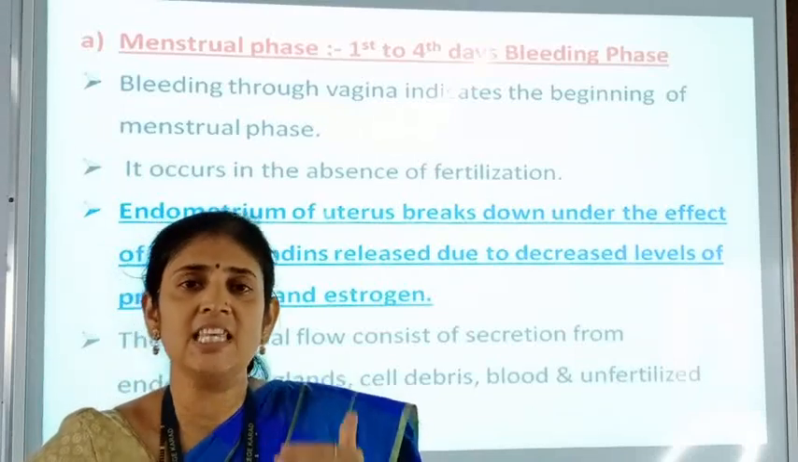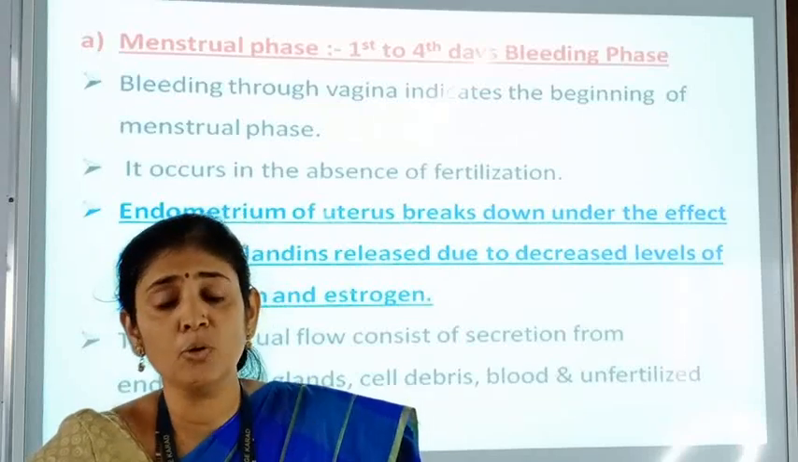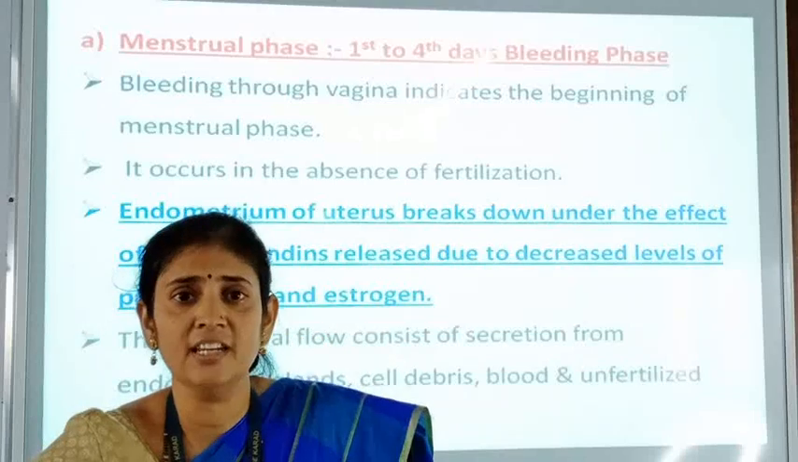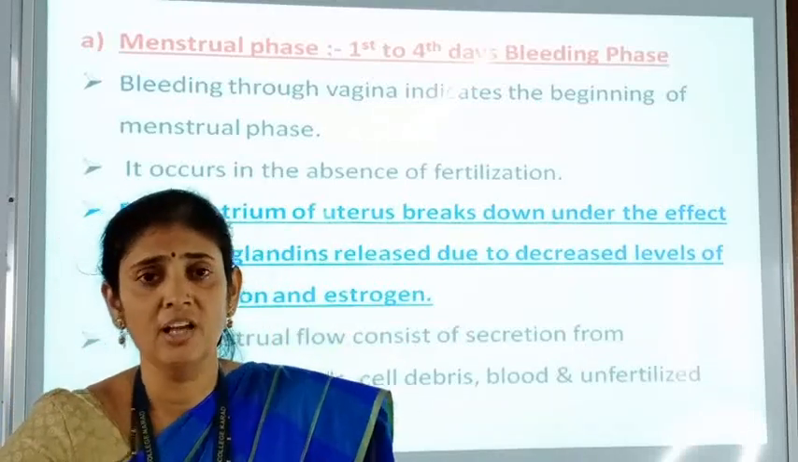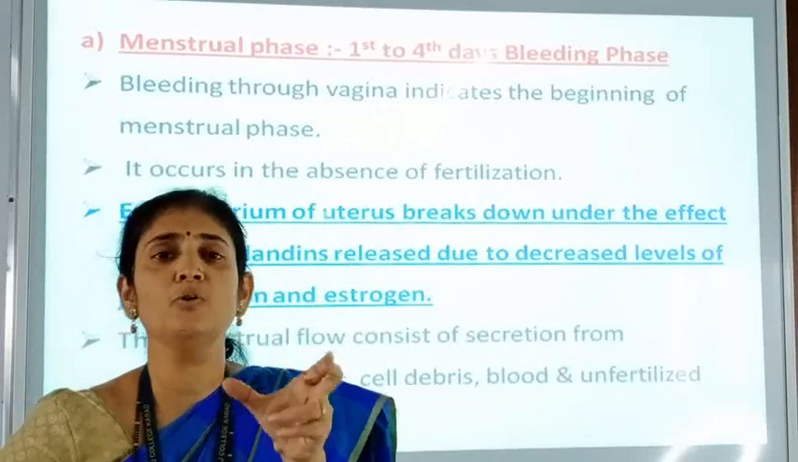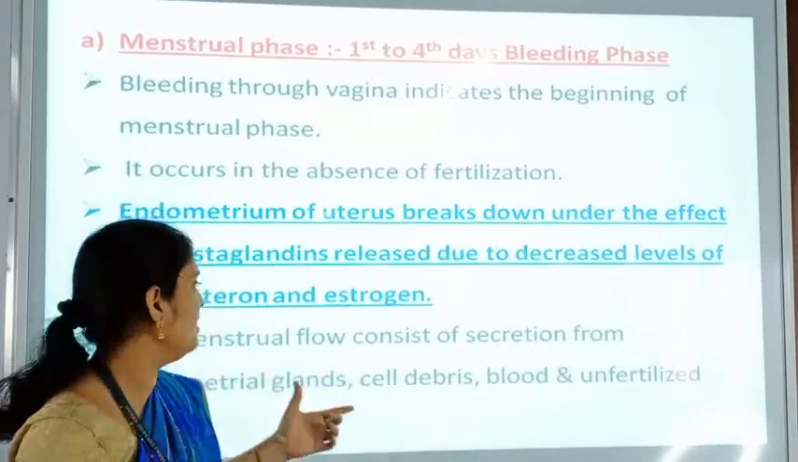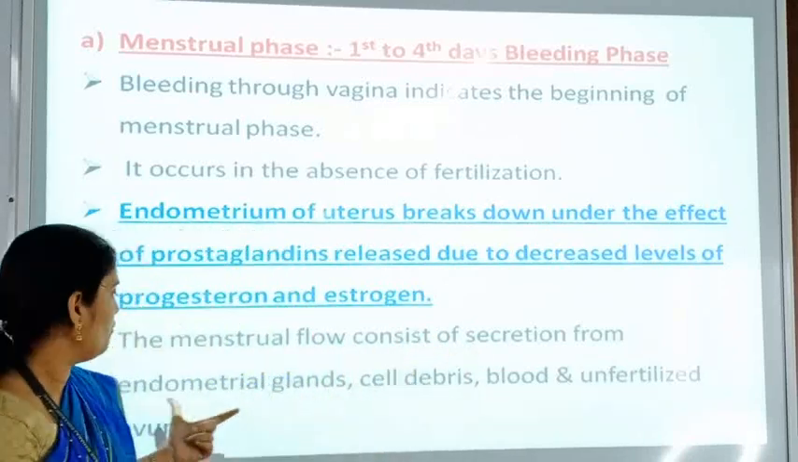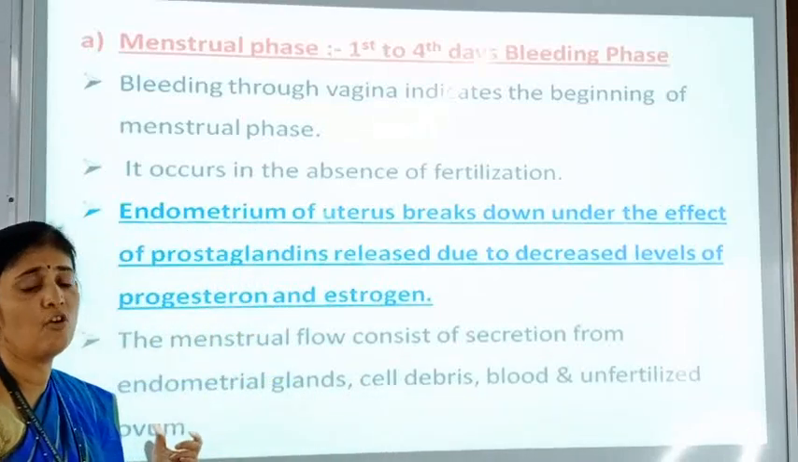There is a decrease in the level of estrogen and progesterone in the female body, and due to the decreasing estrogen and progesterone level, there is an increase in prostaglandin secretion. Due to this prostaglandin secretion, the endometrial wall inside the uterus is going to break, and therefore the bleeding occurs here. And this menstrual flow consists of secretion from the endometrial glands, cell debris, blood and unfertilized ovum.